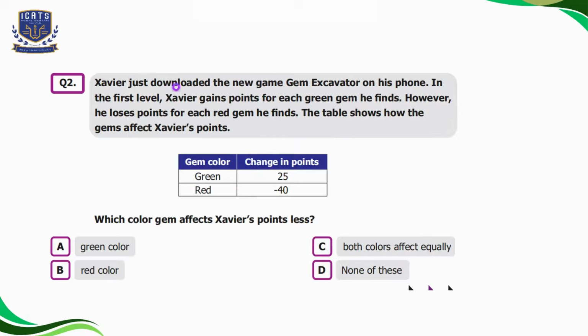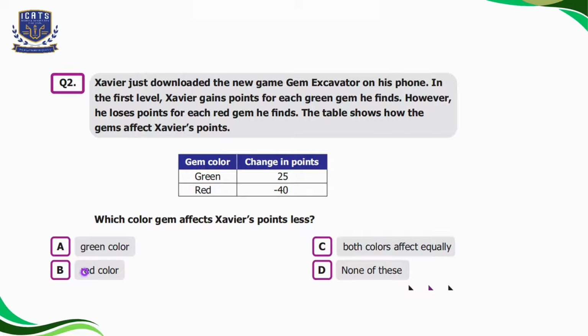Question number 2: Xavier just downloaded the new game Gem Excavator on his phone. In the first level, Xavier gains points for each green gem he finds. However, he loses points for each red gem he finds. The table shows how the gems affect Xavier's points. In the table, for green color the change in points is plus 25, and for red color it's minus 40. Which color gem affects Xavier's points less?